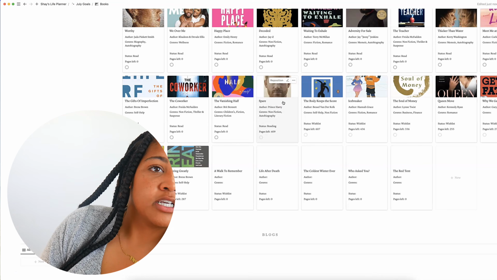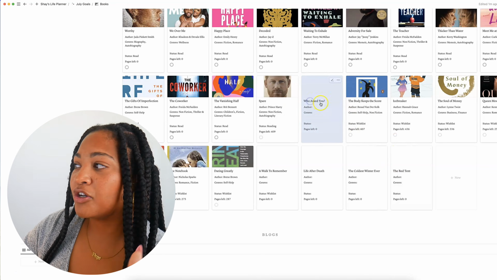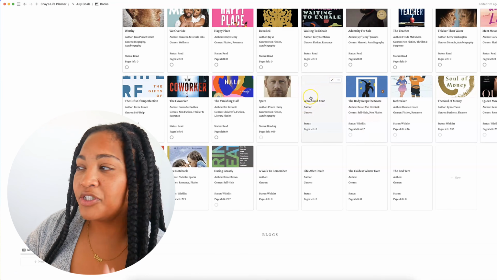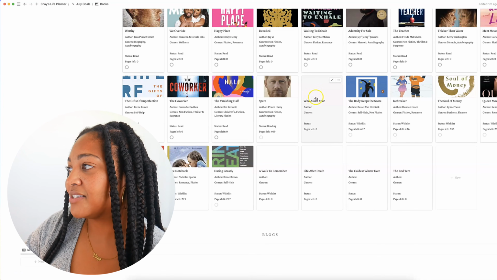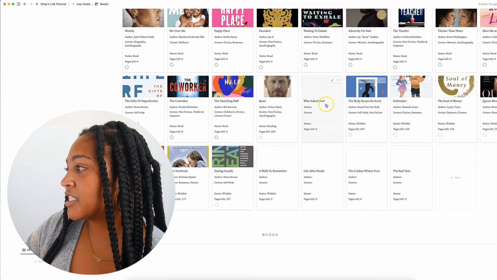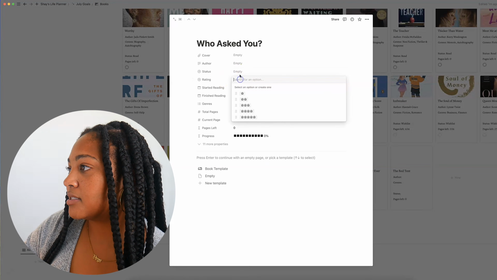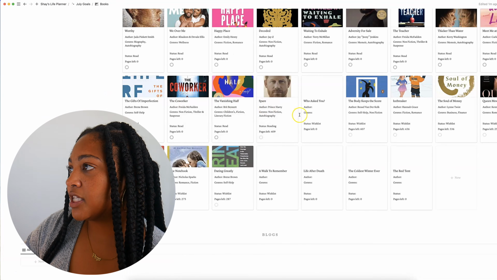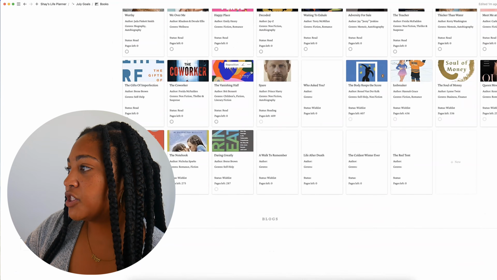Another book I want to read is Who Asked You by Terry McMillan. I'm not gonna go find the covers and all that today, because I normally just do that when I'm starting the book, otherwise it's kind of a waste of time. But I did already do it for a couple of these other ones. So let's put this on the wish list, even though we already know it's a wish list item, because I want all the wish list items to pop up when I click wish list, so I can see which books.